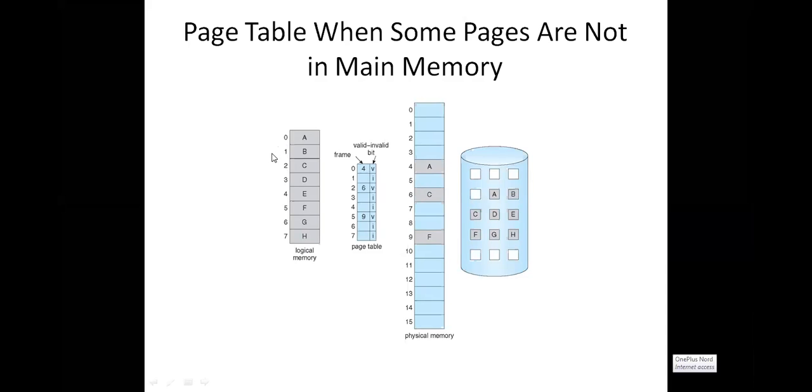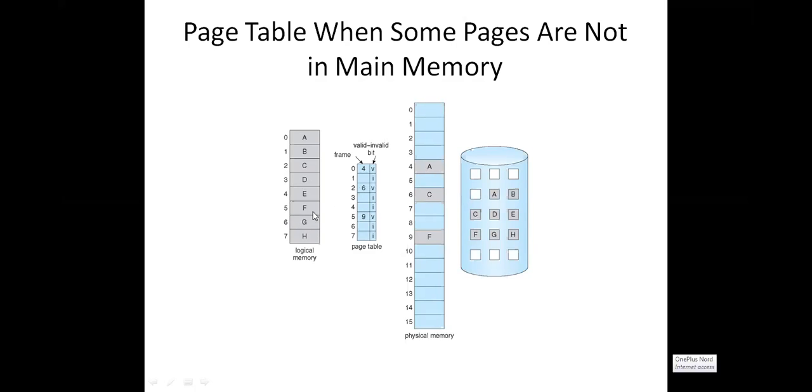So 0, 2 and 5 are available. The 0th page is in the fourth frame, valid. 1, B, is not available in the main memory, invalid. 2, C, means sixth frame. 3 is not available in the main memory. 4 is not available in the main memory.